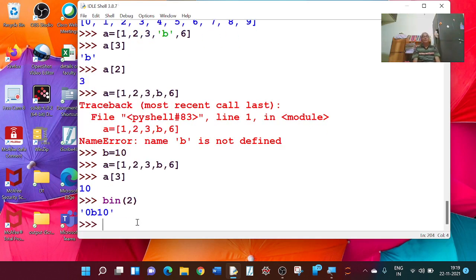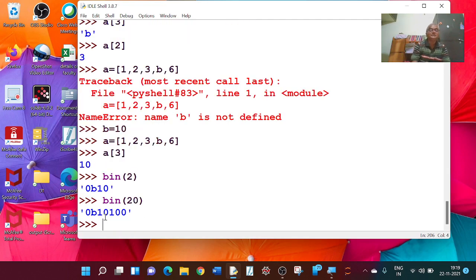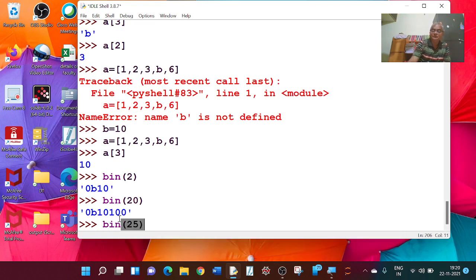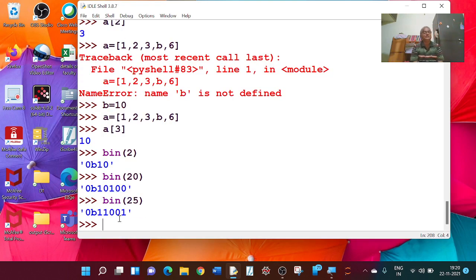So 2 in binary is 1 0. Similarly, bin 20 in binary digits will be 1 0 1 0 0. Bin 25 in binary, 25 is this.